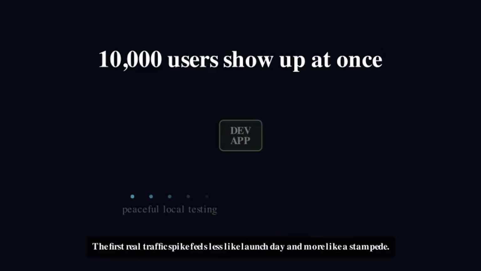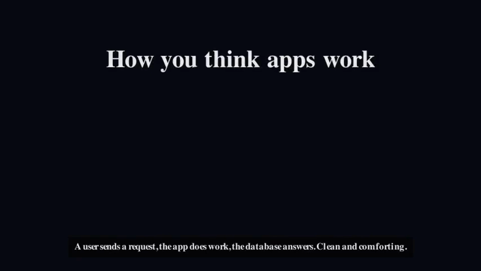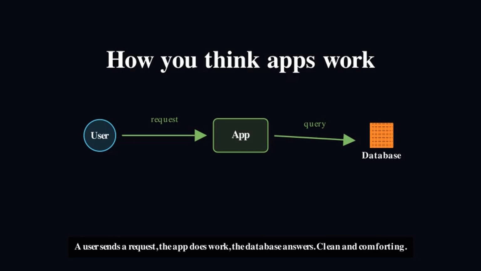You built an app. You deployed it. It works perfectly. And then 10,000 people show up at the same time. That's when things get interesting. In your head, an app works like a restaurant kitchen. A user orders something, the kitchen prepares it, the food arrives. Simple. Clean. One order at a time.